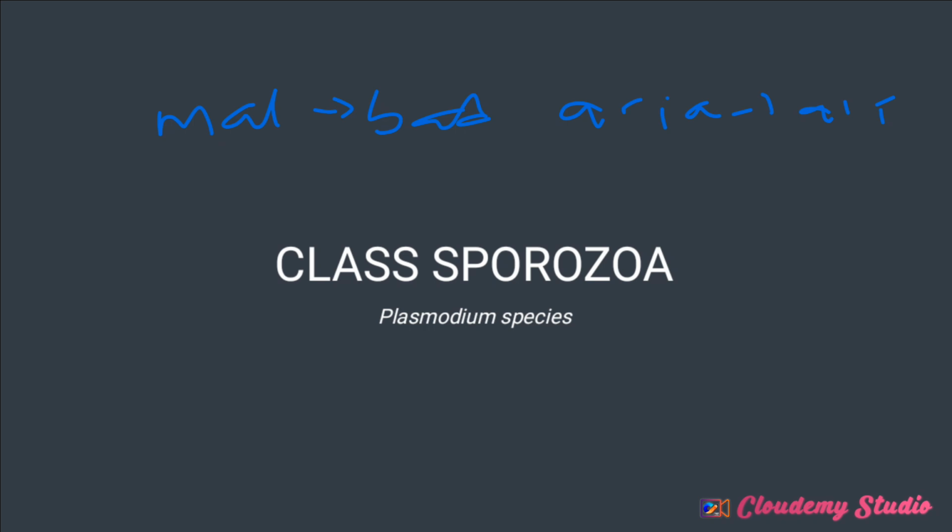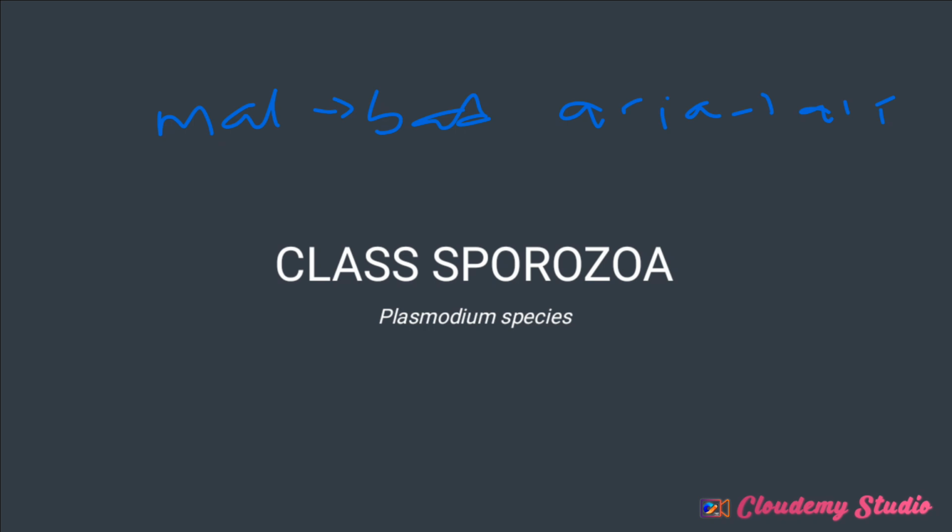Not until 1880, when Alphonse Laveran, a French army surgeon, discovered a particular parasite in the red blood cells of patients. He discovered that this parasite is what causes malaria.